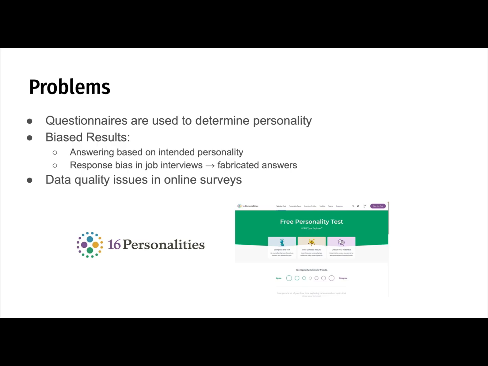Currently, questionnaires are used to determine someone's personality on websites such as 16personalities.com. However, because users are able to see the questions, there can be a biased outcome where answers will be given based on the MBTI type they want to be perceived as, especially in job interviews where fabricated answers can be given to be more likable by hiring managers. Other than a biased result, some data quality issues are also present in online surveys.